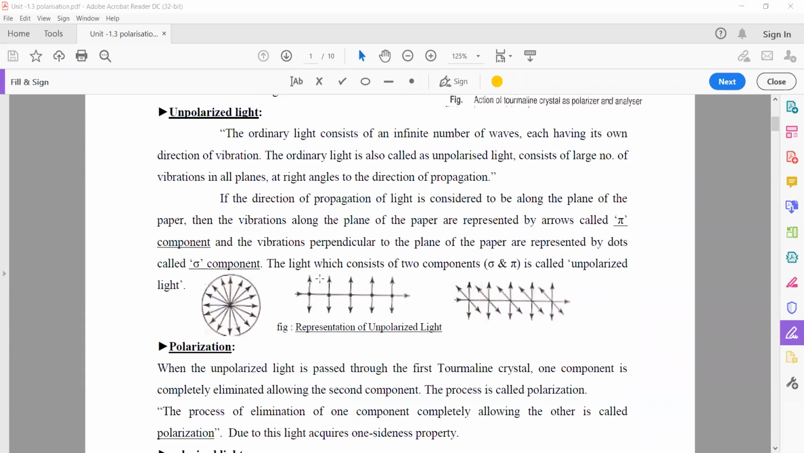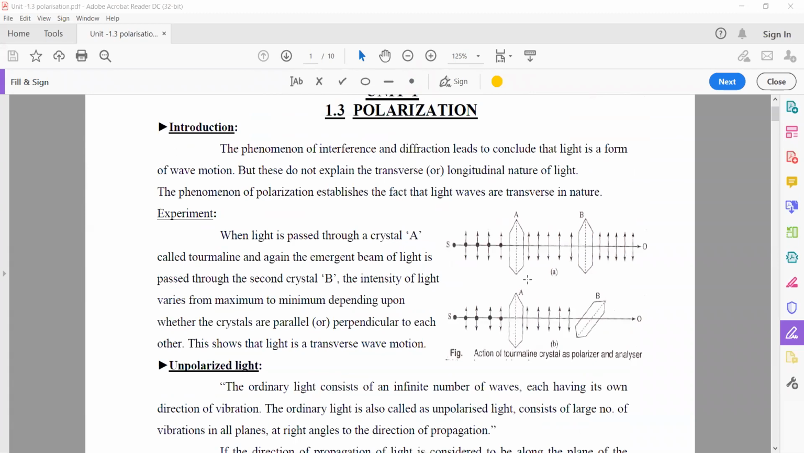Okay. So here are the tourmaline crystals A and B. Here the tourmaline crystal A is called the polarizer. Why is it named a polarizer? This is the crystal which converts the unpolarized light into polarized light. So here the polarization phenomenon is done due to this crystal. That's why this crystal is named the polarizer.